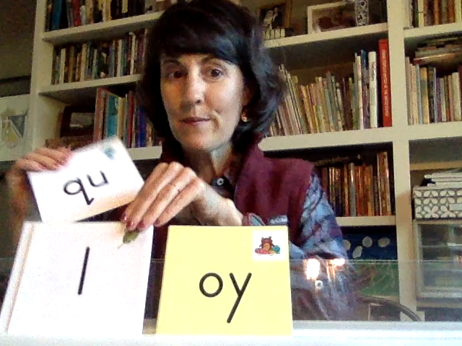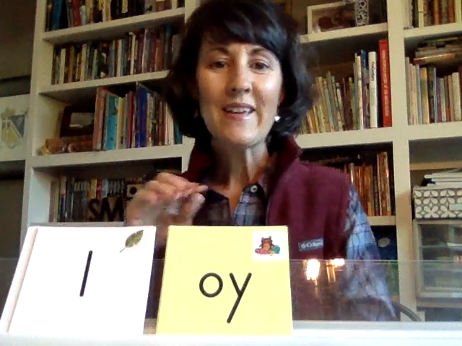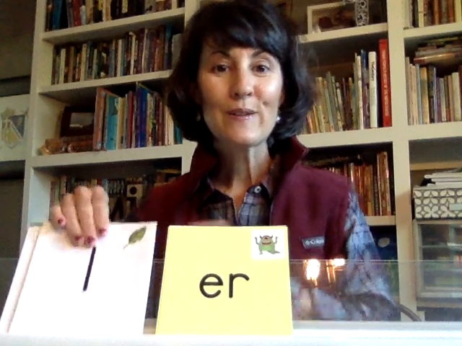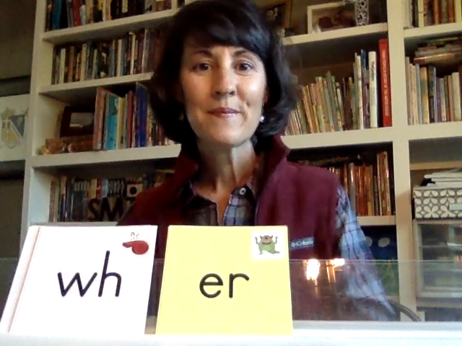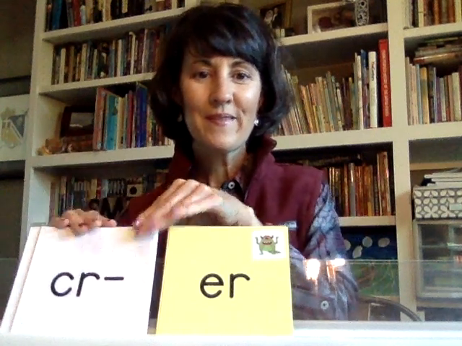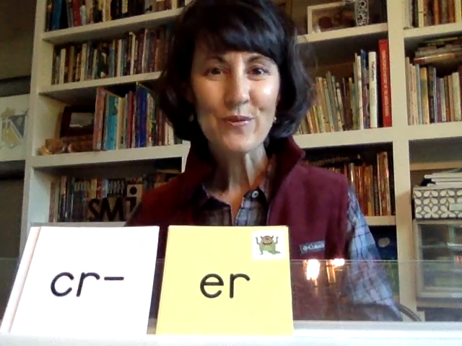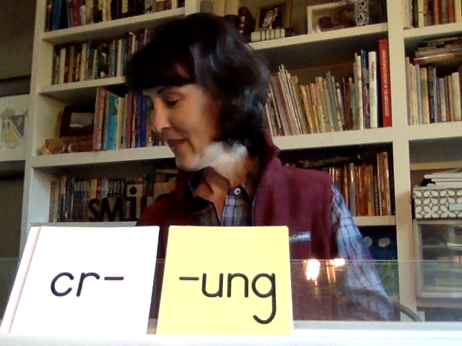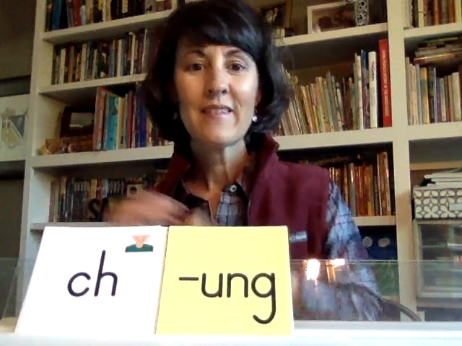Now we have OY that's got to come at the end. Coy. Loy. All right, ER can come anywhere in a word. Usually it's at the end. Lur. Whir. Ooh, that's hard to say. Crur. All right, crung. Chung. The W is silent. Rung.